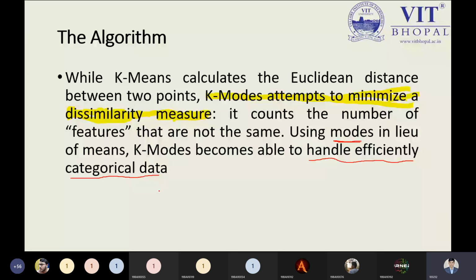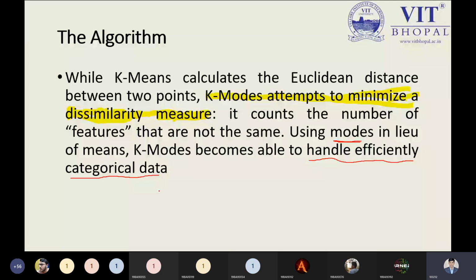Just keep in mind, instead of K-means we can use a mode. But if you try to use the mode operation instead of the mean on non-categorical data, then you are not following K-modes. K-modes is applicable when we have categorical data. Else we can solve our problem with K-means. So why are you just changing your solution? That is the point you need to keep in mind.